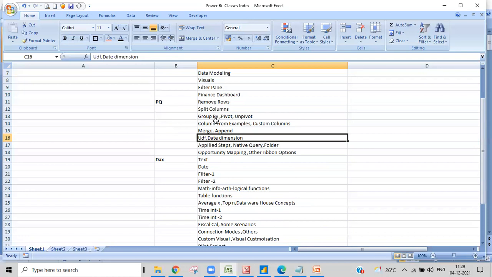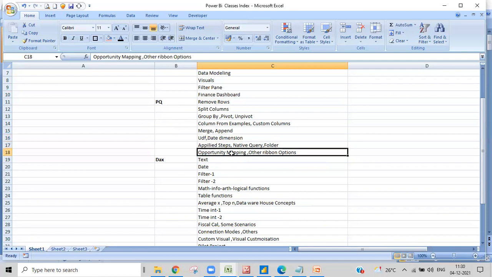And after that, once we're done with Power Query, we'll do some real-time scenarios using Power Query, so that you can have good knowledge and feel confident. It's not that we will go with just some examples, we will go with real-time concepts. This complete course is built around real-time concepts. For each and every concept, we'll give you a real-time example, which is very important, something you can't get anywhere else on YouTube. That's what I can promise you.